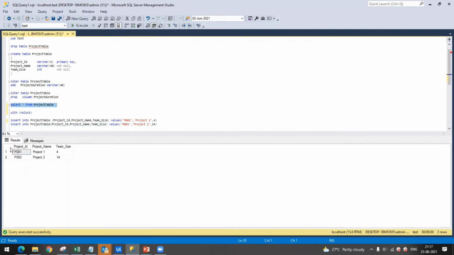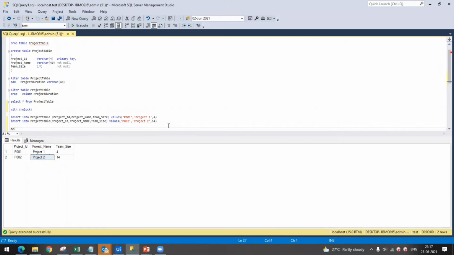So can you see the two project details are present. Let us do one thing. Let us try to delete these entries, like whether I will be able to delete these entries or not. And let us see the syntax also.